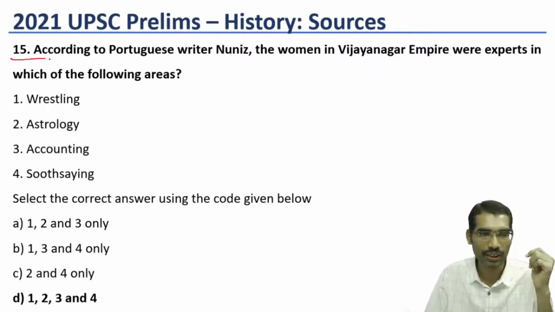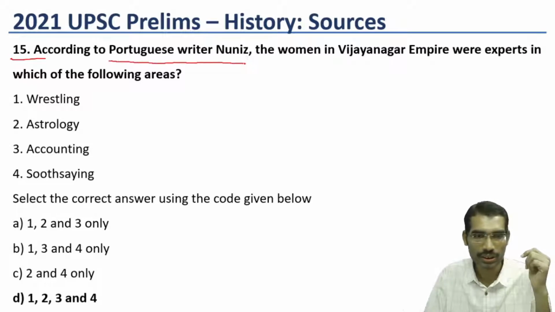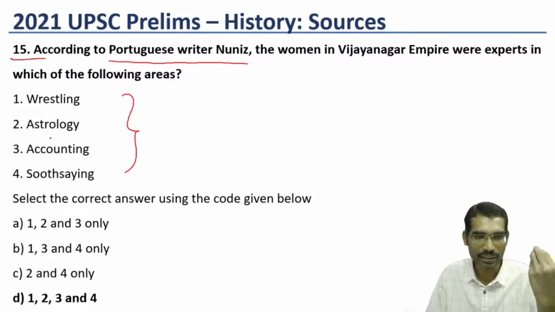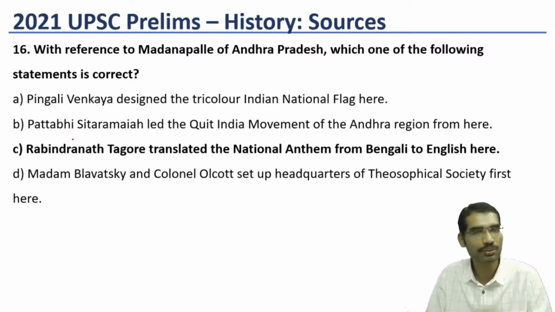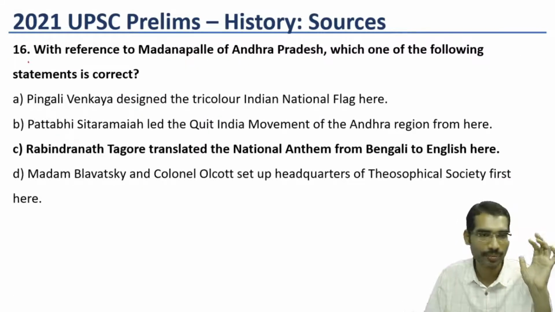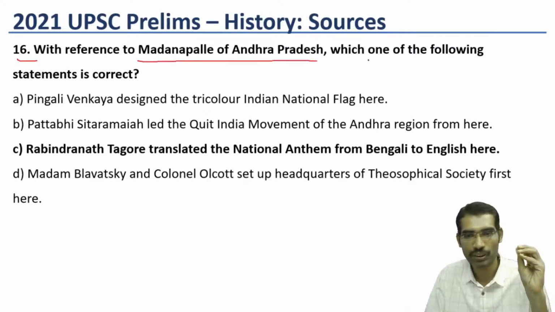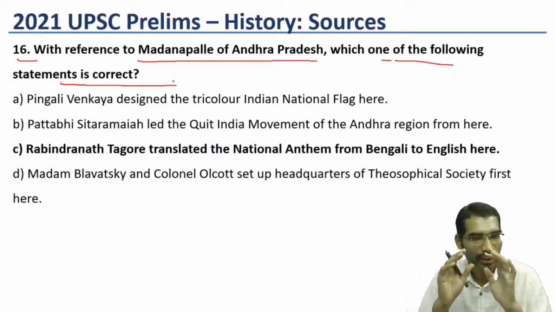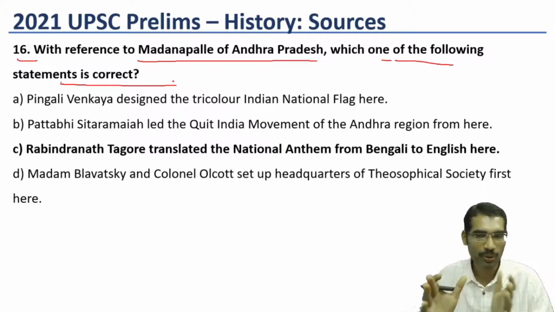Next question, 15. According to the Portuguese writer Nunes, identifying in which areas women in Vijayanagara were experts becomes very difficult even for optional students. It is a very difficult question, and it is not available in basic books. 16th question: with reference to Madanapalli of Andhra Pradesh, which one of the following statements is correct? This is one of the very difficult questions, no doubt about it.